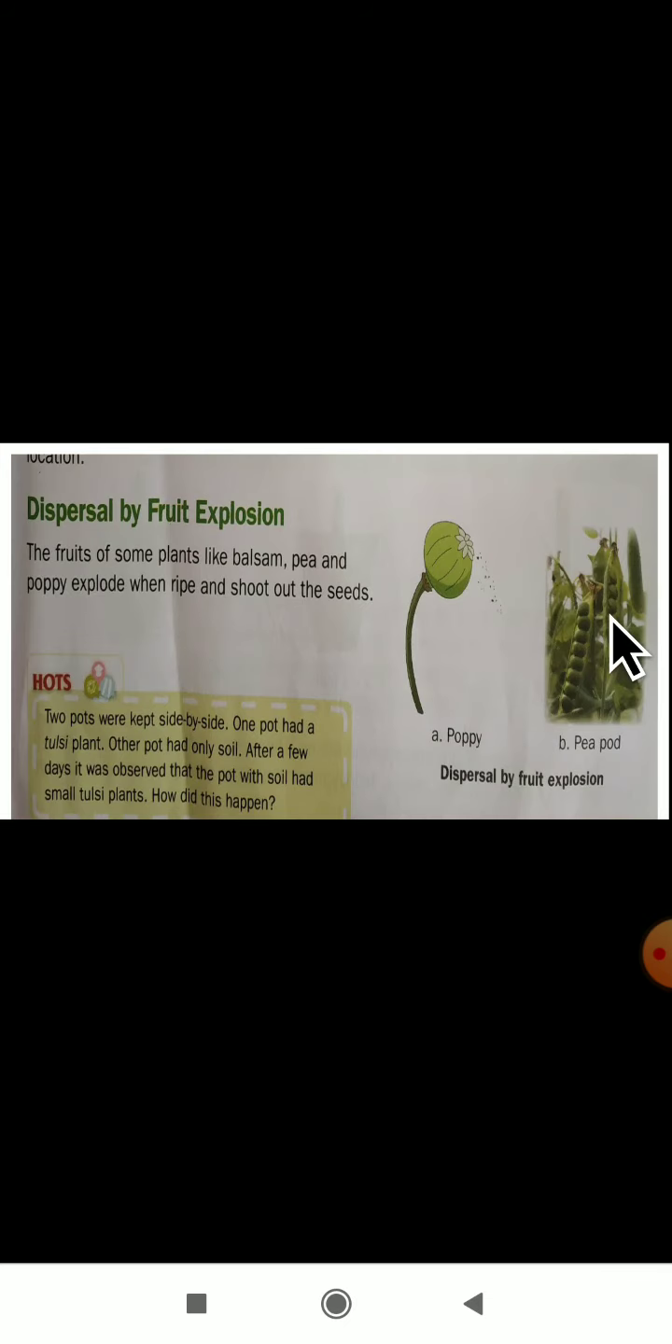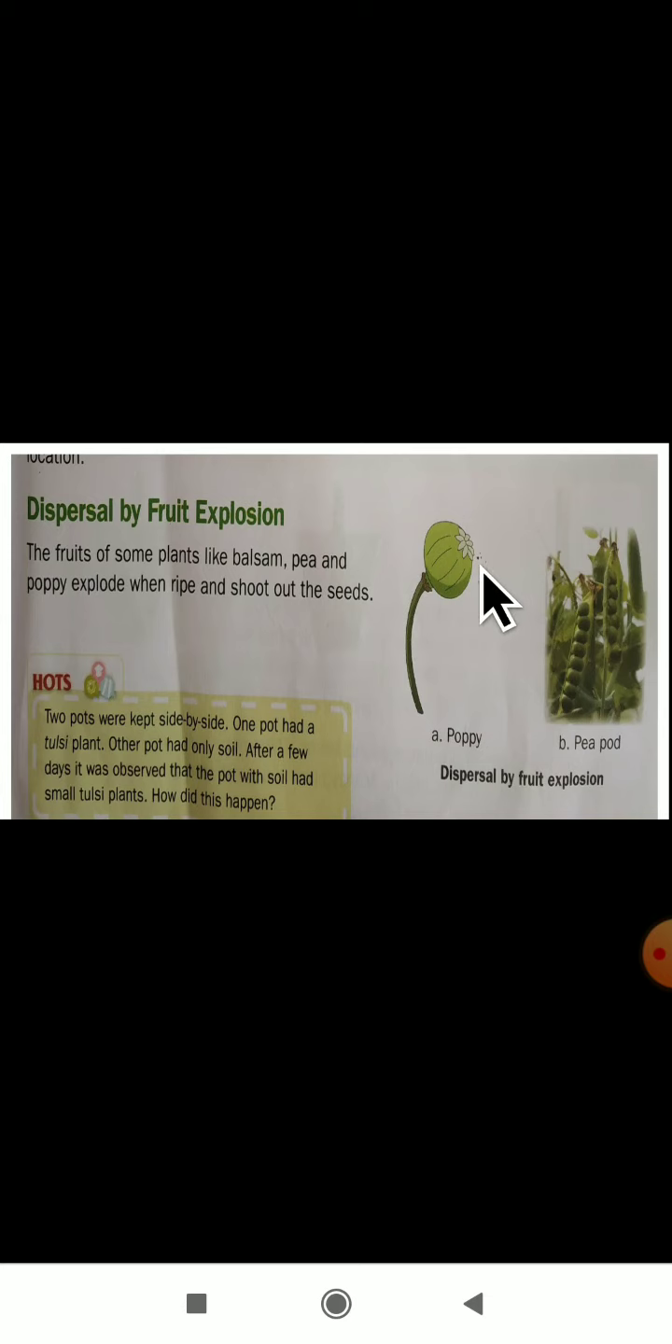Okay, the next dispersal is dispersal by fruit explosion. The fruits of some plants like balsam, pea and poppy explode when ripe and shoot out the seeds. See dear students, what will happen? The fruits of some plants like balsam, pea and poppy, what will they do? They will explode when they ripen completely and shoot out the seeds here.